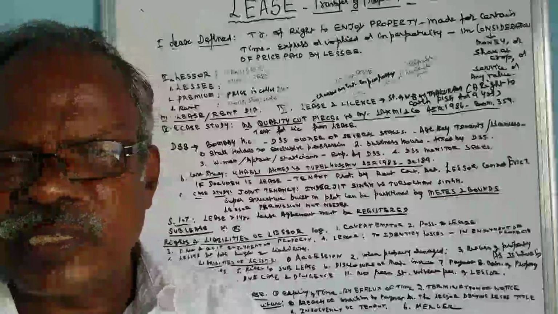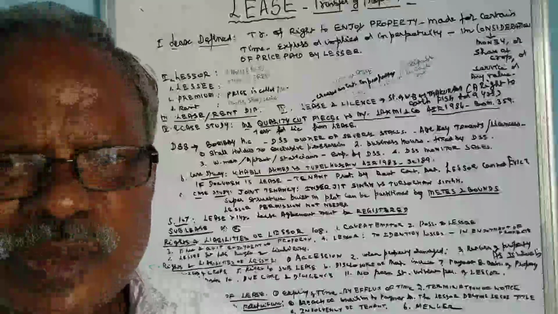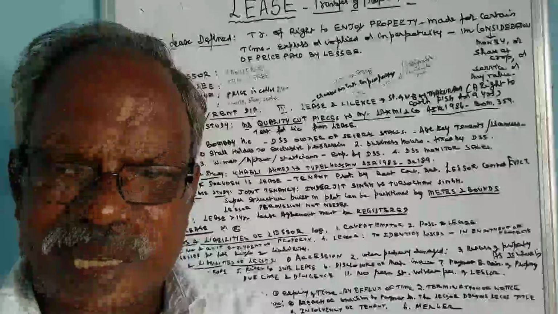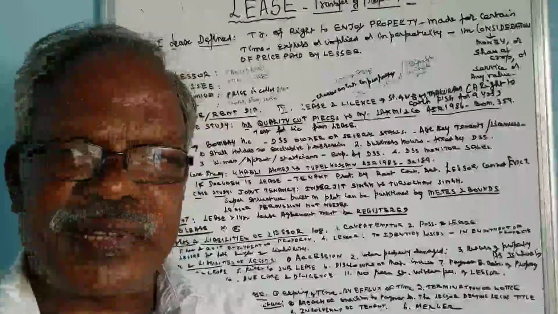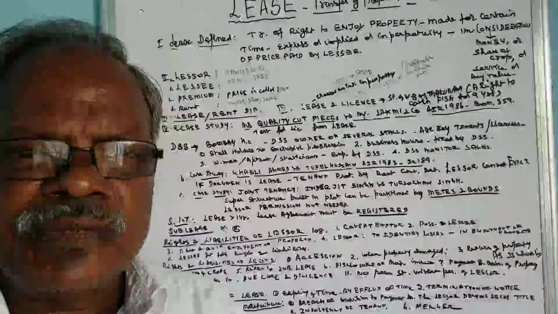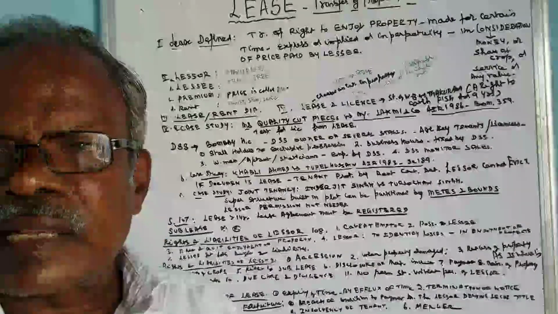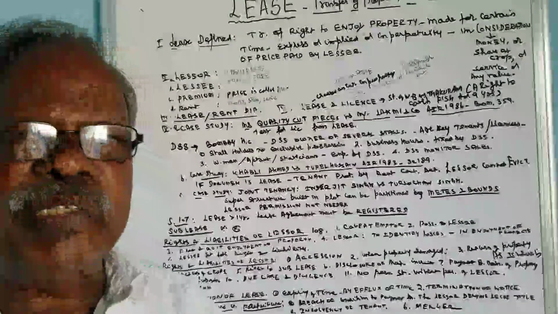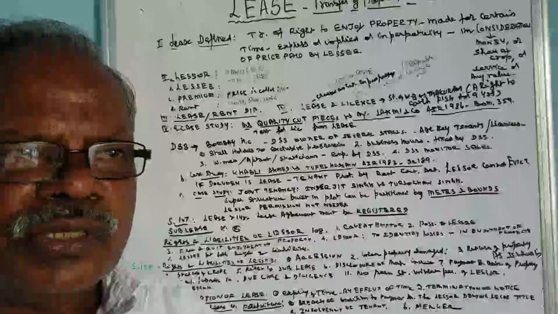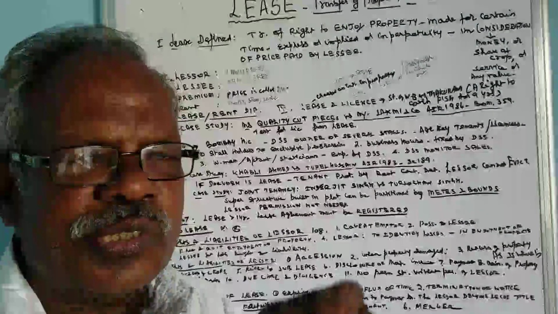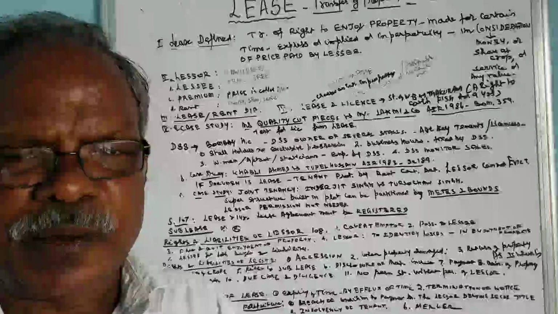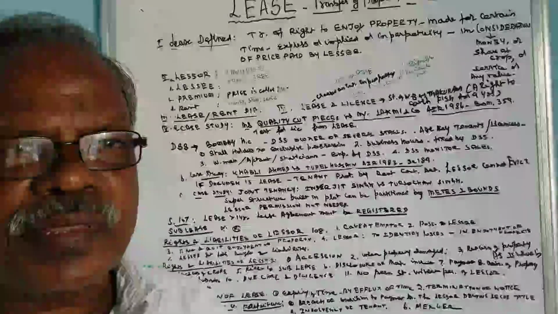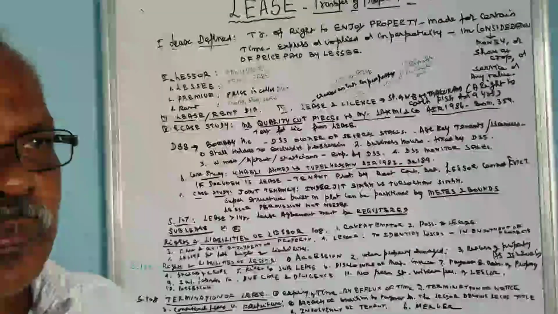Whenever we give the property for the enjoyment of another for a sum, we should be very careful in getting the agreement: how the land should be used, what payment should be made for the enjoyment, and when the person should be evicted. Those things are to be clearly spelled out in the agreement. That is the important thing in the lease.